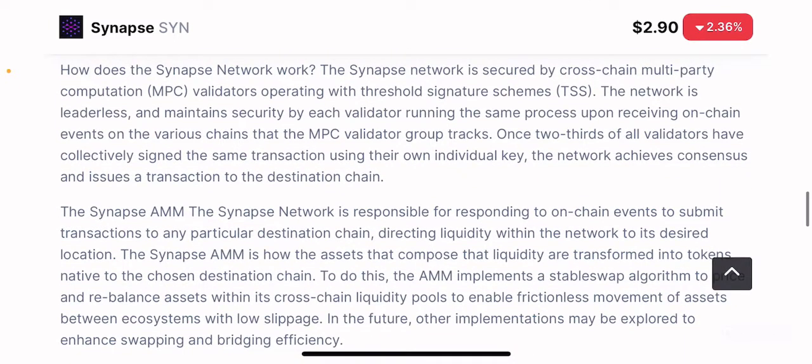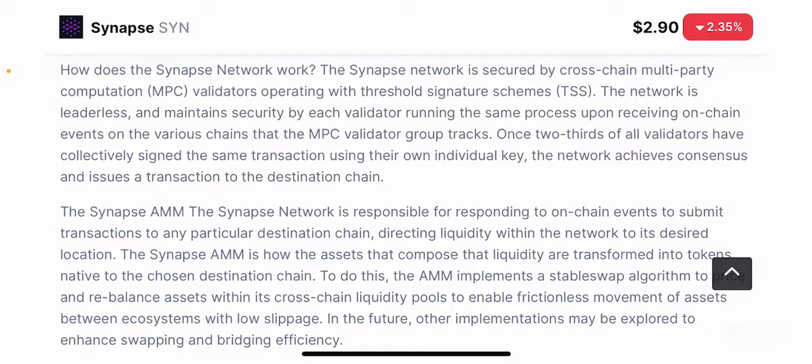When it comes to how the network works, this is quite complicated, but I'll try to cover it as simply as possible. Security-wise, the Synapse network is secured by cross-chain multi-party computation, which is MPC validators, and these validators operate with threshold signature schemes, or TSS. So you have validators of the Synapse ecosystem who operate the TSS, and the network is fully leaderless.